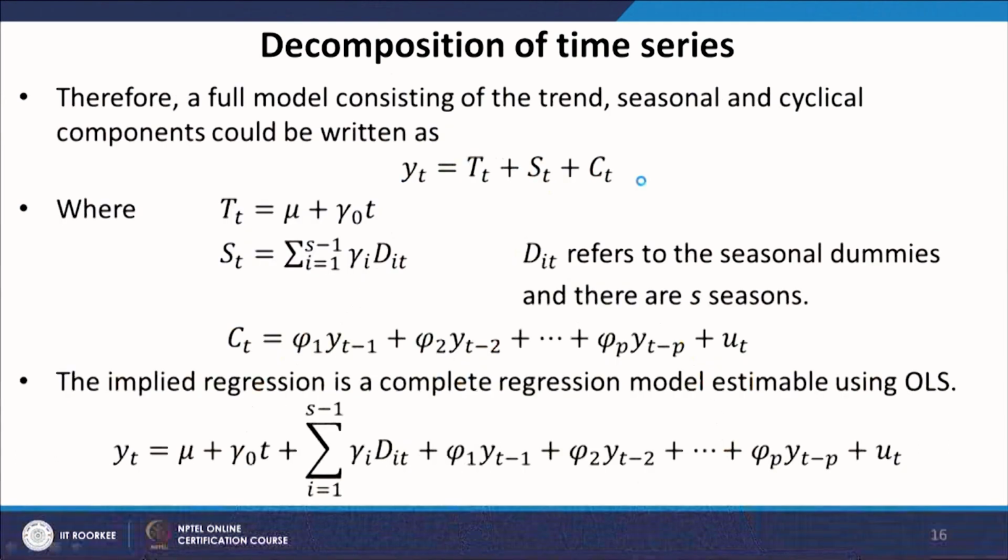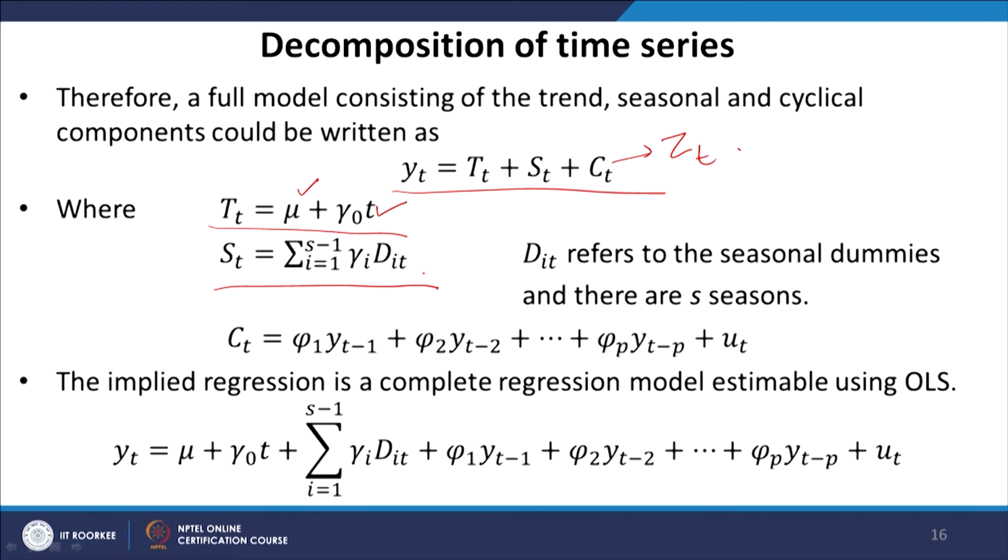Therefore, a full model consisting of the trend, seasonal and cyclical components could be written as y equals Tt plus St plus Ct. Now, Ct is actually the original Zt in the previous slide, where Tt is the trend term, which is mu plus gamma naught t. Mu is the constant term, that is the constant mean, and t is the deterministic trend term. St measures the components having seasonal impact.